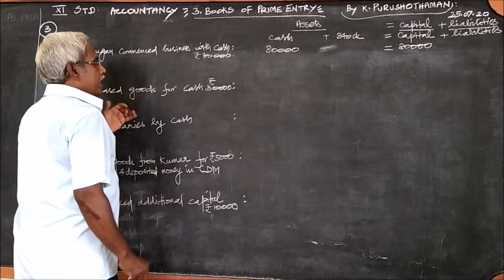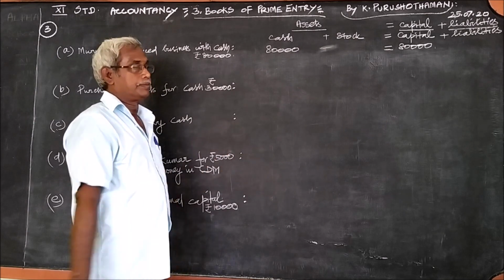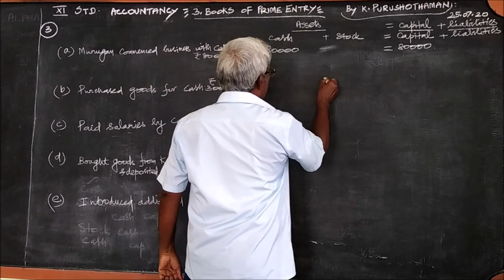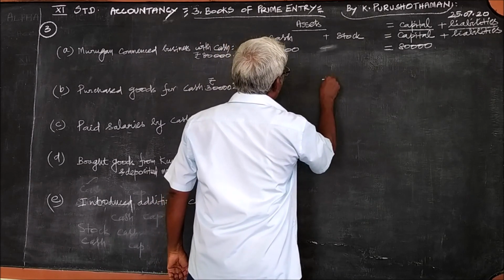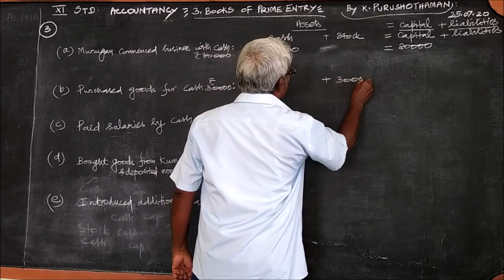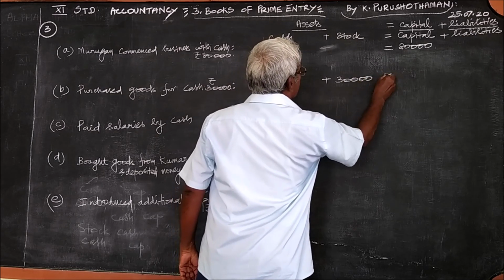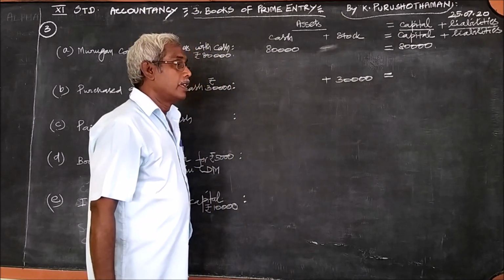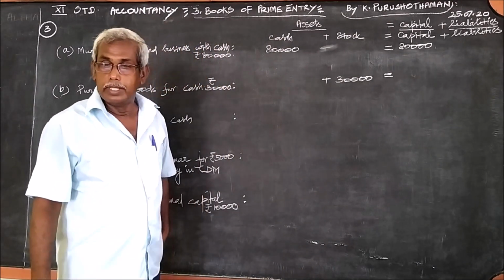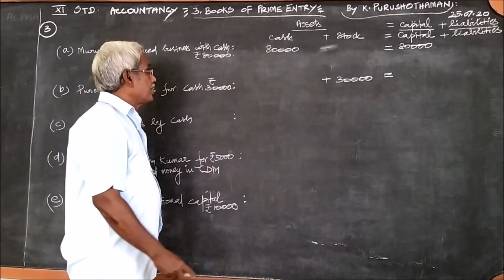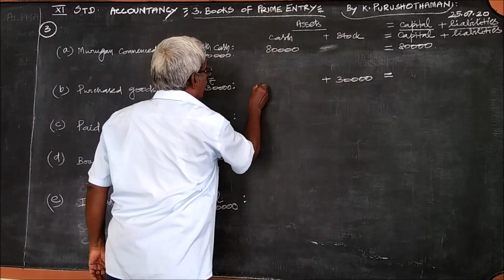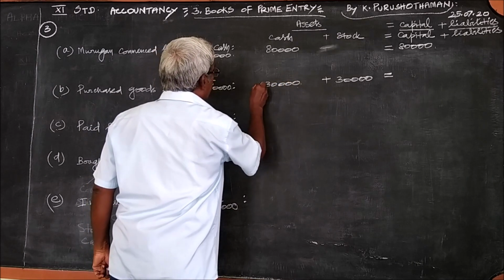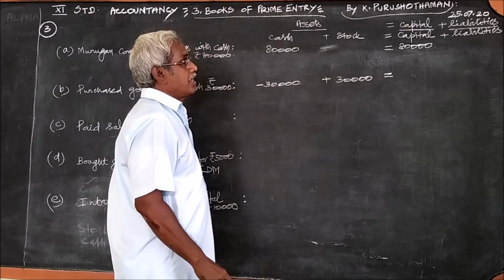Then goods are purchased, goods come in. So this 30,000 valued stock is there. At the same time, purchased goods for cash, we should pay cash from this. Therefore, this 30,000 is paid from there, therefore minus. You should understand it here.